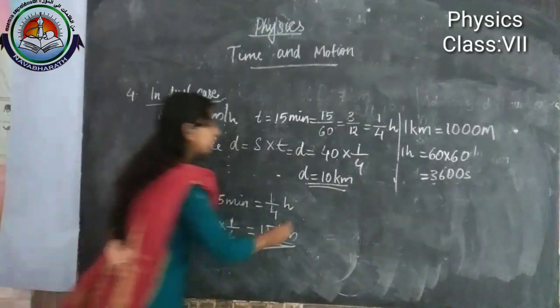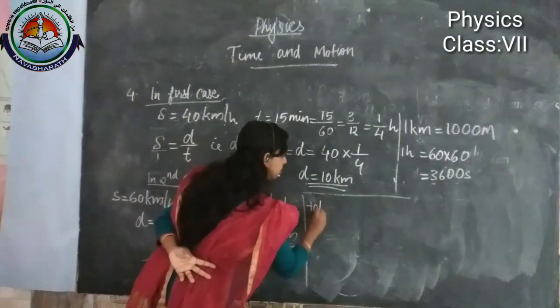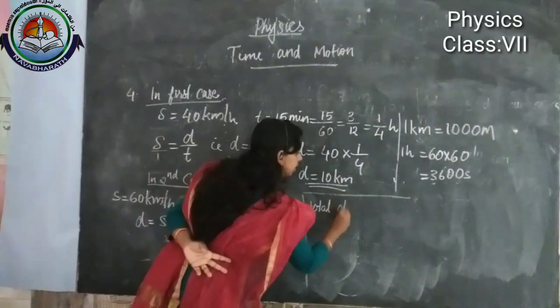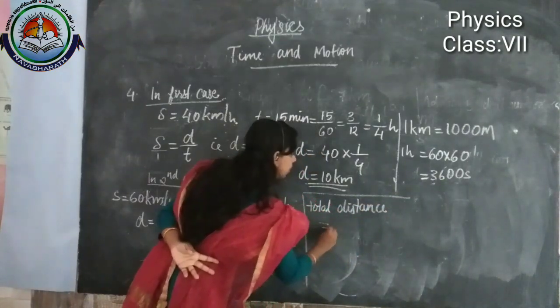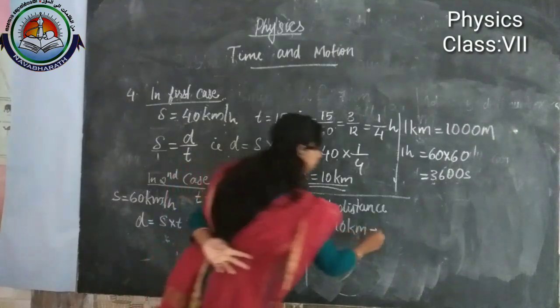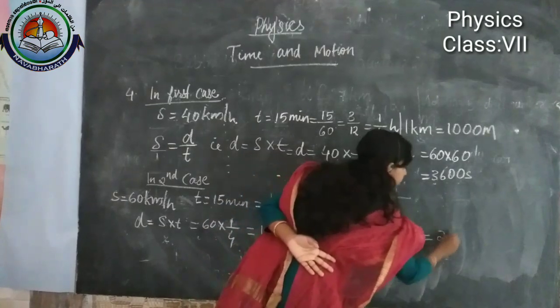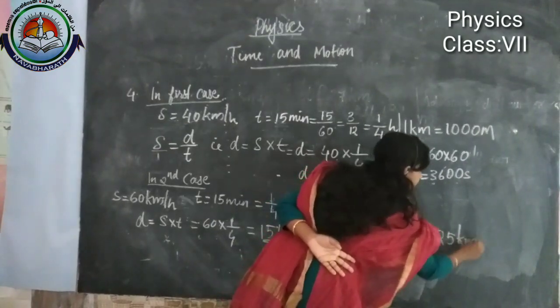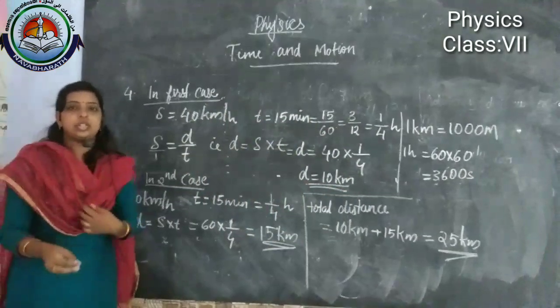So total distance is equal to 10 km plus 15 km, which is equal to 25 km. This is the total distance.